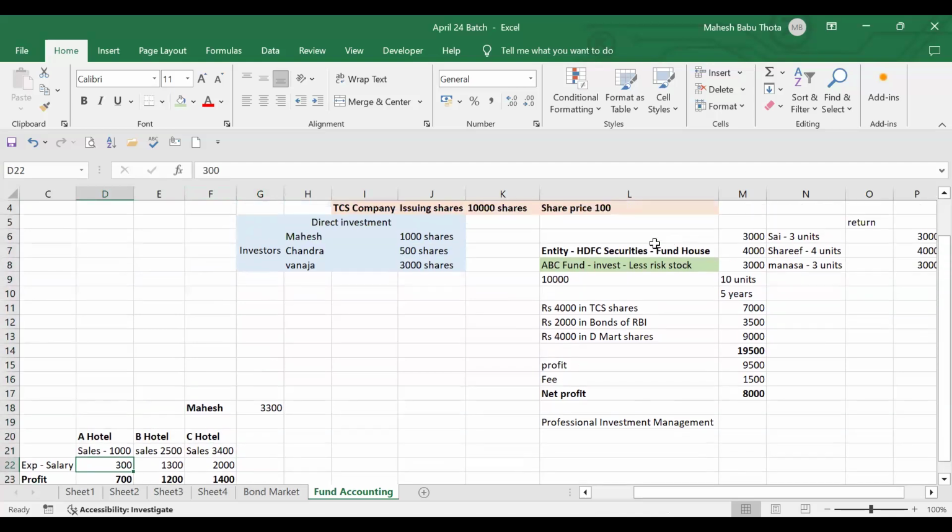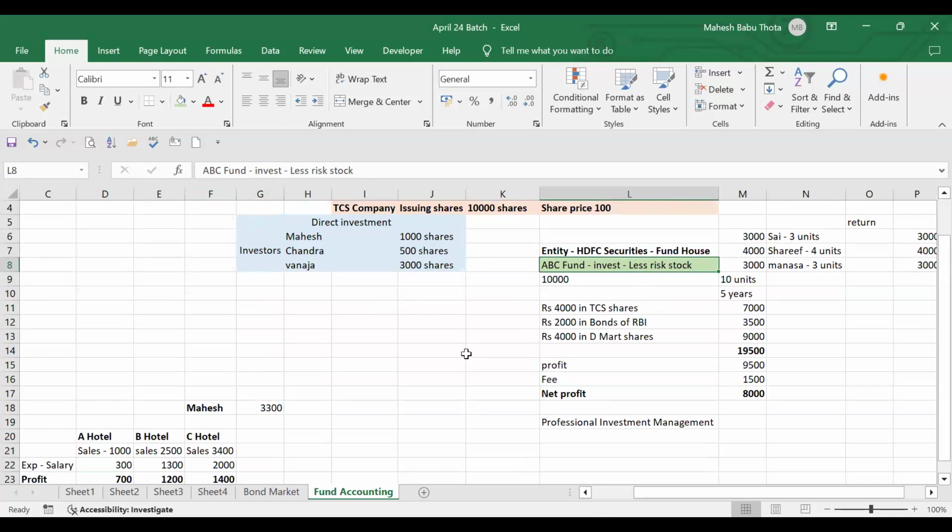Here also the same thing. HDFC Securities may have different funds. I'm collecting these fees to meet these investor expenses. Getting the point? Okay. Understood. Now it is understood. Everyone getting the point?